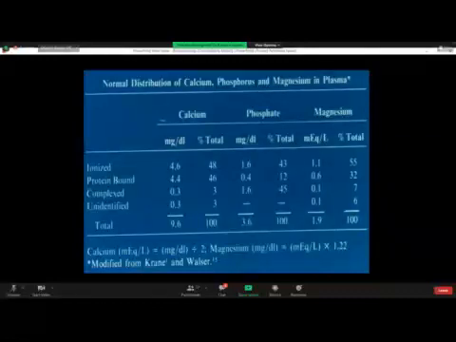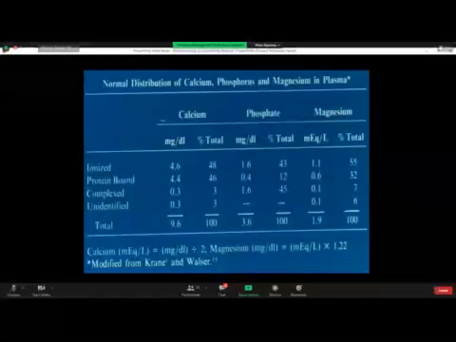So how much is the plasma calcium, and in which form is calcium present in the plasma? As you can see on the slide, 9.6 milligram per deciliter is the plasma total calcium level. Out of this 9.6, 4.6 milligram per deciliter is in the ionized or ionic form.